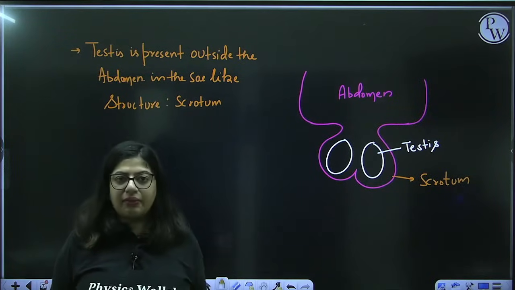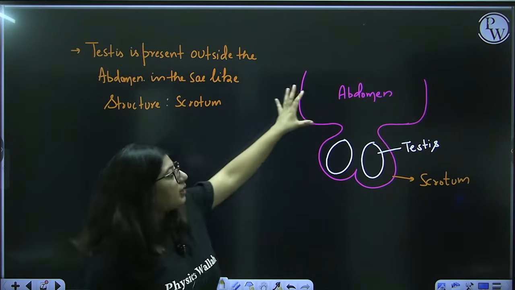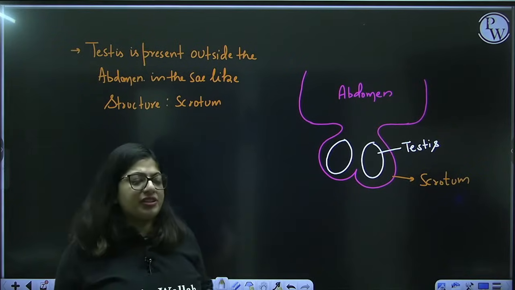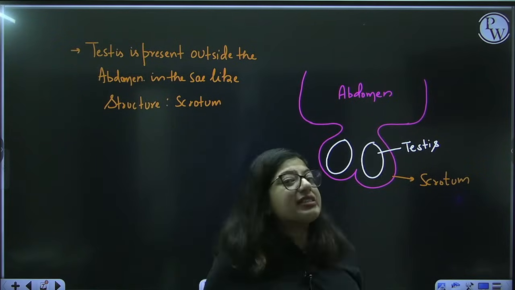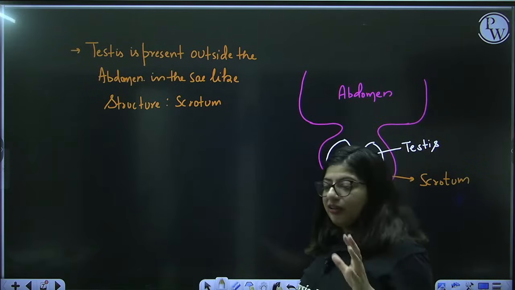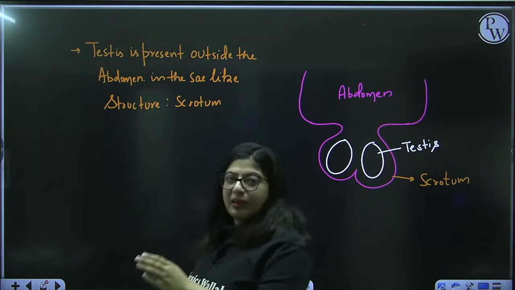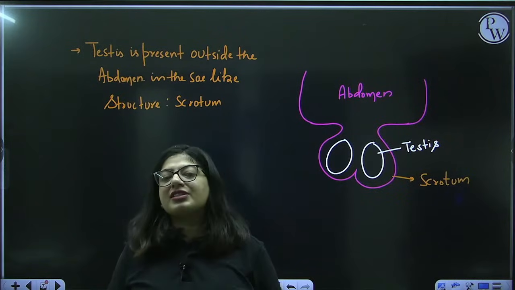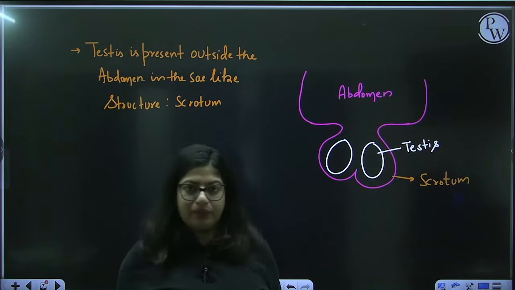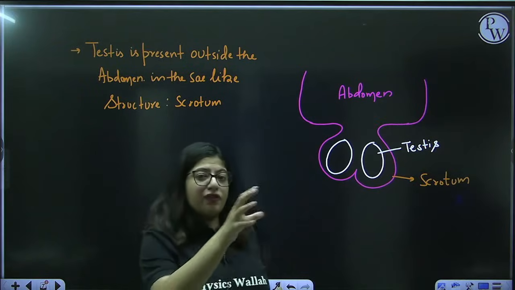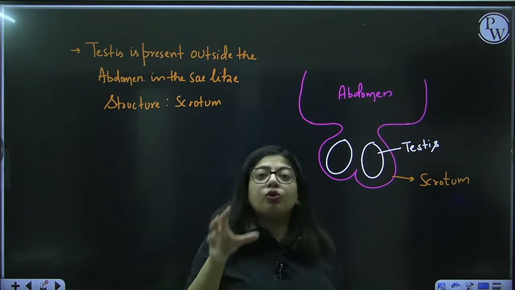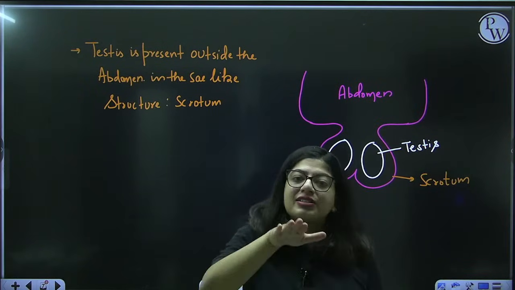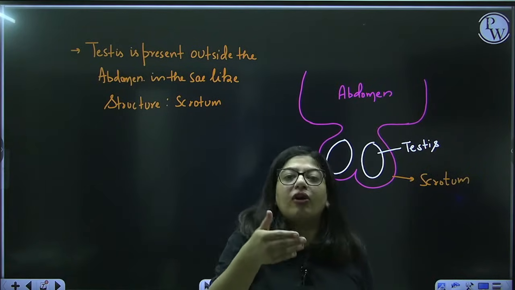What's the reason behind this? Because the abdomen has a particular temperature of 36 degrees Celsius. This temperature is not appropriate for the formation of gametes, which you call spermatogenesis. Spermatogenesis means formation of sperm. For it, we need 2 to 2.5 degrees Celsius lower temperature than your body temperature.